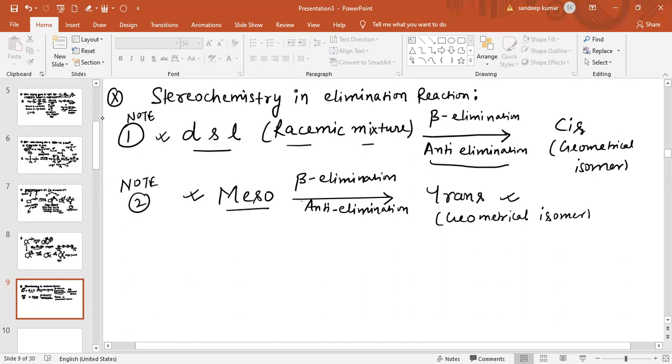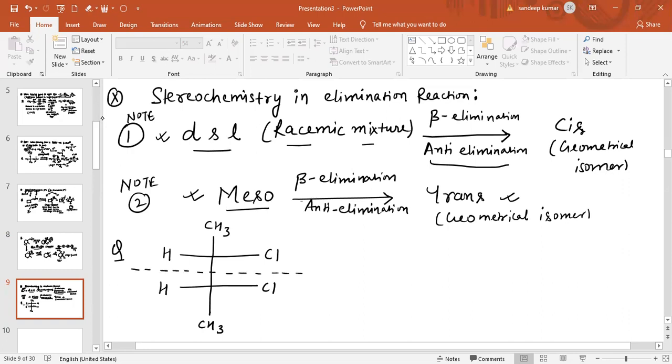Now see the questions related to this. A Fischer projection is given in the question. This is H and this is also Cl. This is H and this is also Cl, and the above group is CH3 and the below group is also CH3. Now you can see there is a plane of symmetry. This is the chiral center and this is also a chiral center. So more than one chiral center and one plane of symmetry is also there.